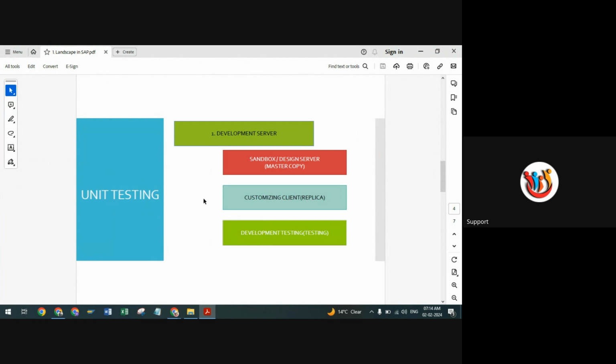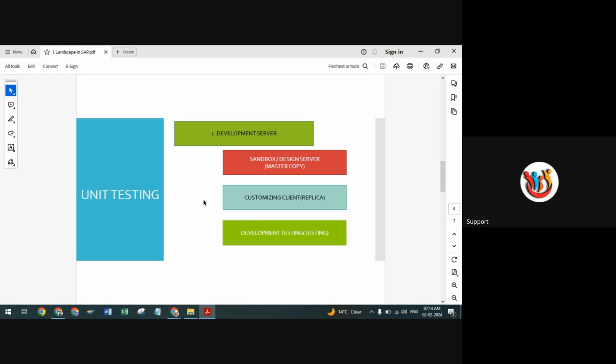So first one is your development server, also called a sandbox or a design server, which is your master copy. As I mentioned, SAP has given you all the standard SAP best practices. Sometimes we propose the standard ones to our customers or clients, but sometimes they do not meet their requirements, so we need to customize, design or restructure the standard SAP as per the business requirement.